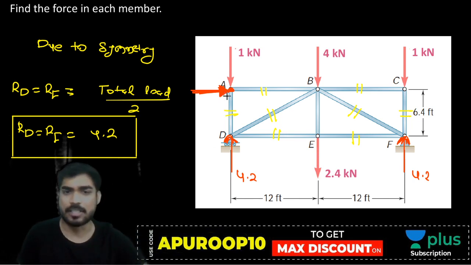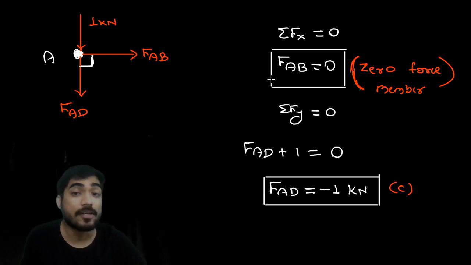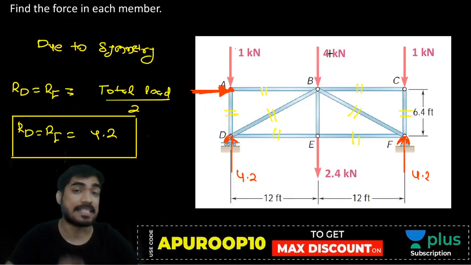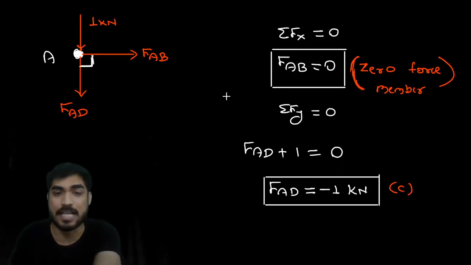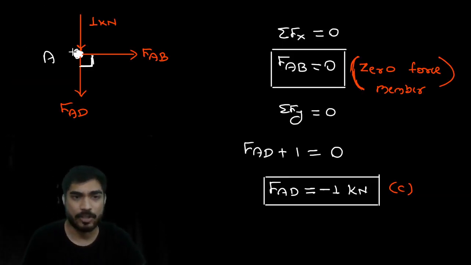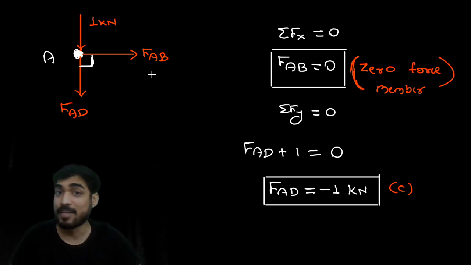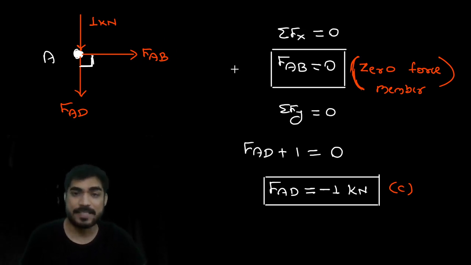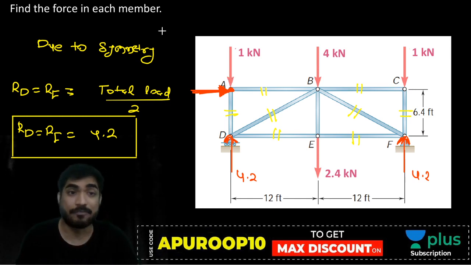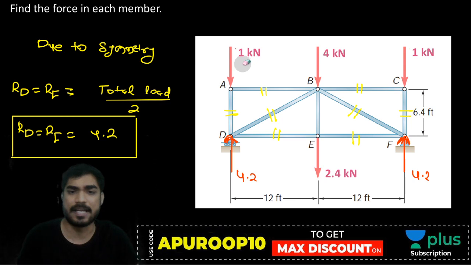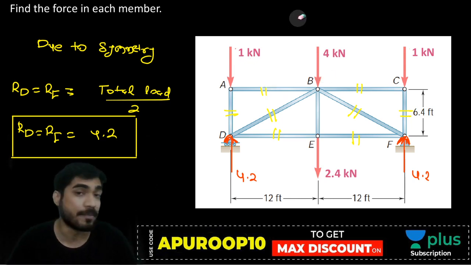If I apply a horizontal force here, then FAB will not be 0. FAB is 0 only because there is no horizontal force at joint A. With a horizontal force, the force in AB will not be 0, right?